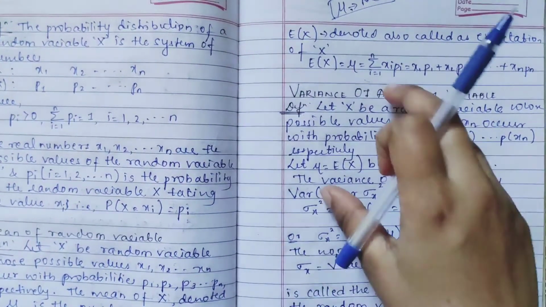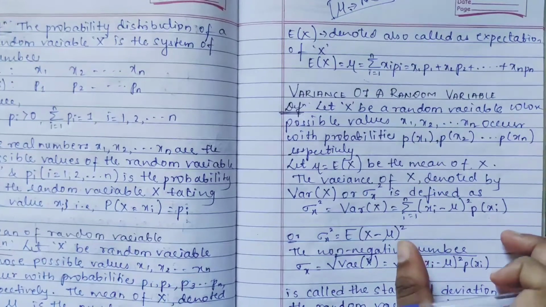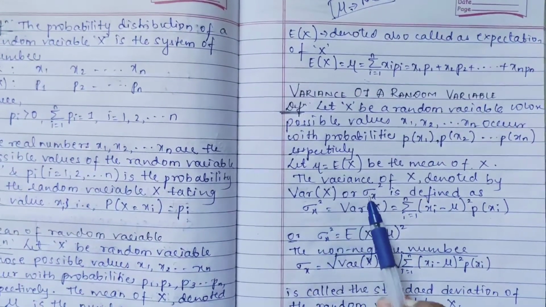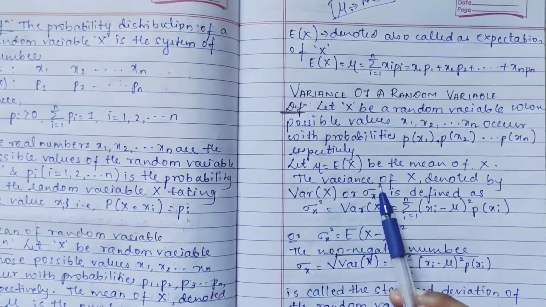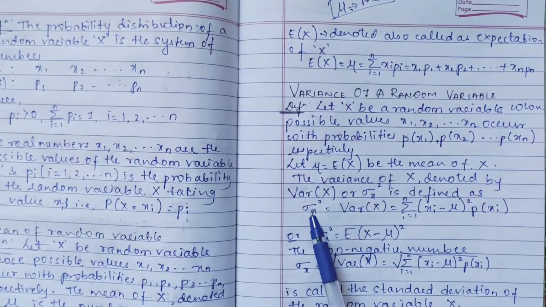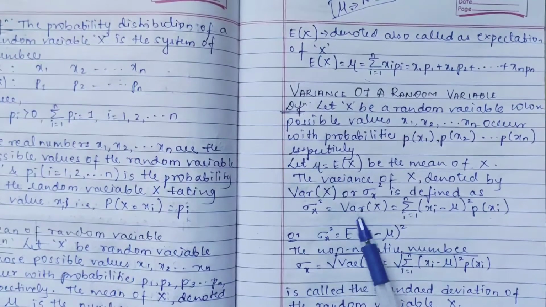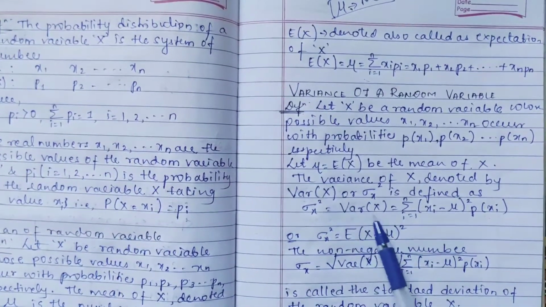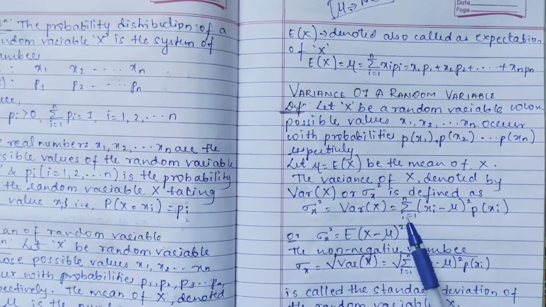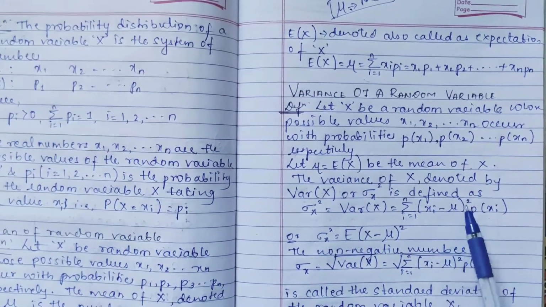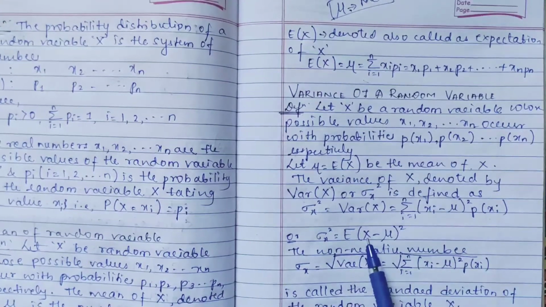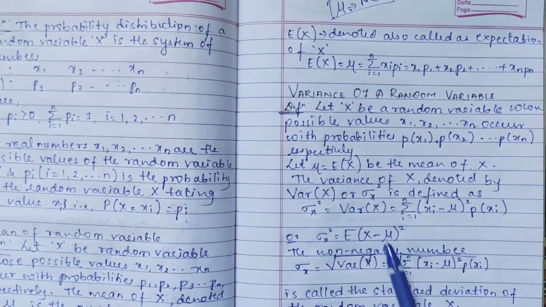So for a random variable, it is denoted by Var of X, or you can take it as sigma X square. It is defined as sigma X square equal to Var of X, where Var of X means variance of X. It is given as summation of (xi minus mu) whole square into p of xi, or E of (X minus mu) whole square.